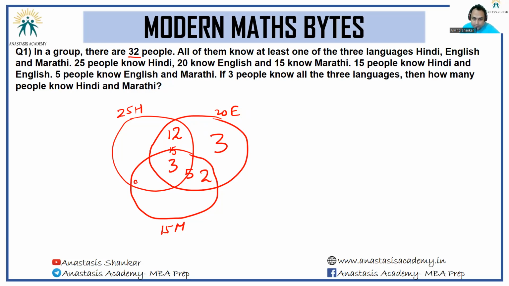So if I take this as A, the people who only know Hindi will be 25 minus 15, 10 left for these two groups. So this will be 10 minus A. And people who only know Marathi will be 15 minus 5, also 10 minus A. These three groups together should add up to 12, or 20 minus A should be equal to 12, or A should be equal to 8. So this is 8, this is 2, this is 2, all conditions are met.